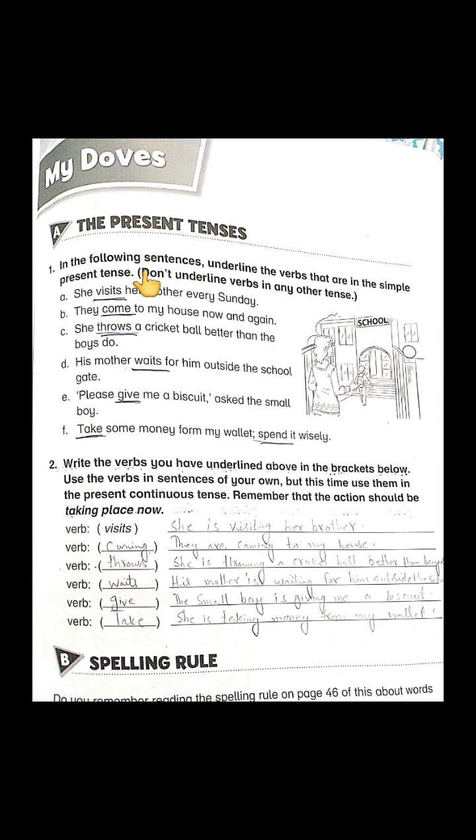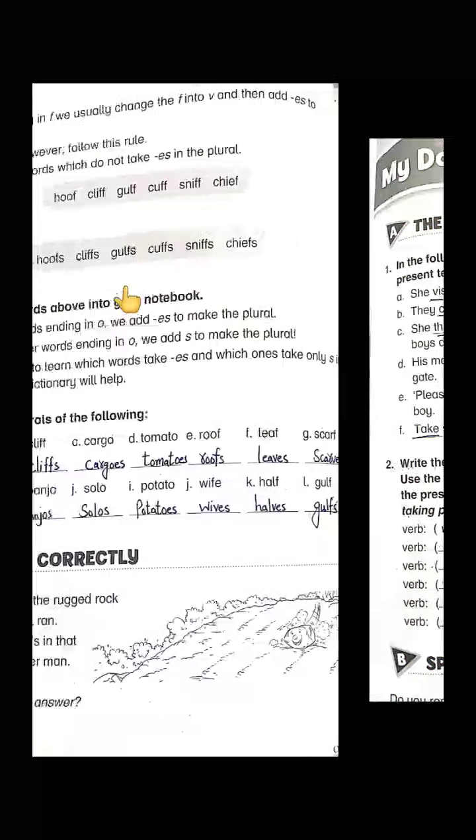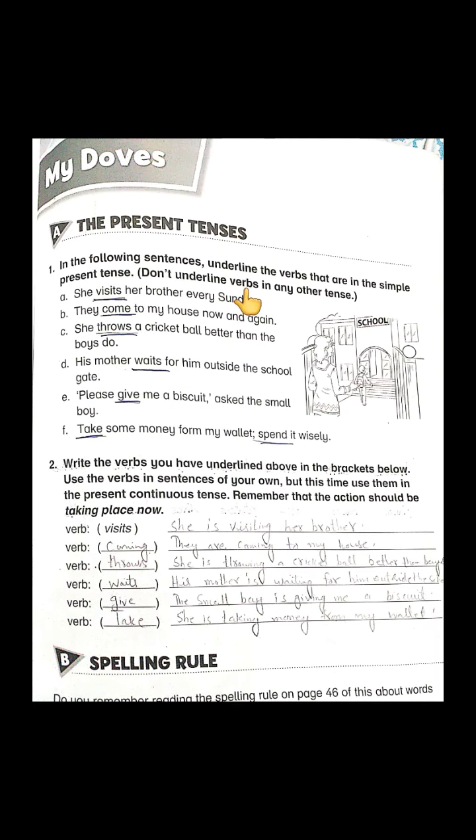So in this question they said, in the following sentences underline the verbs that are in the simple present tense, but don't underline verbs in any other tense. So we have a task to underline the verbs only. In sentence A, she visits her brother every Sunday. So what is the verb? What is the action word here? Visits. Do underline it.